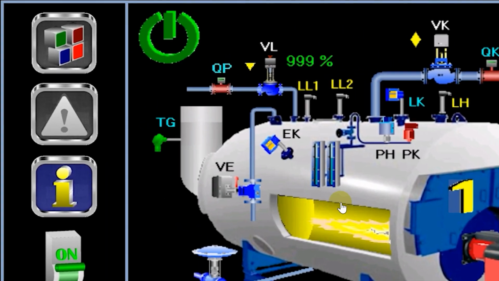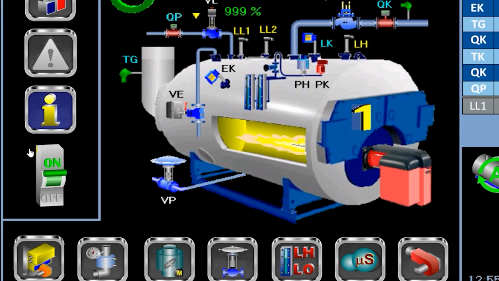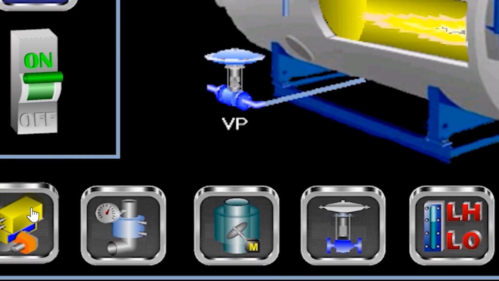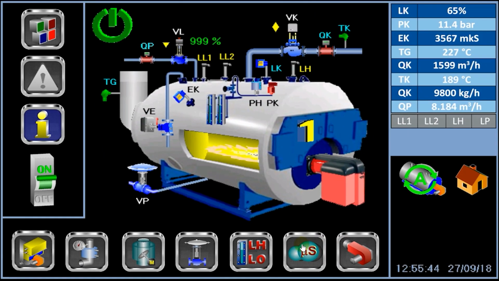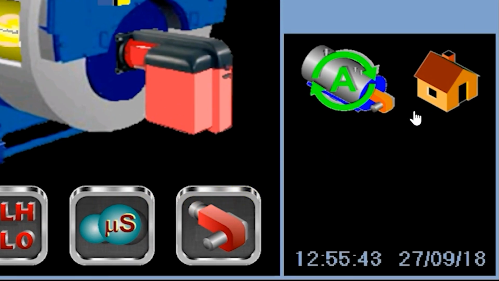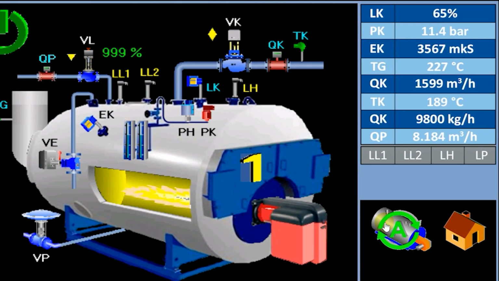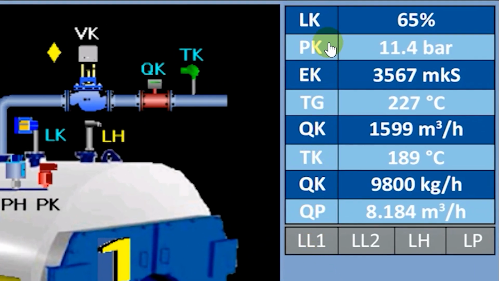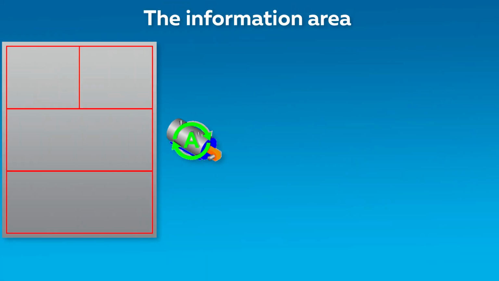The system area contains the navigation elements to go to the control system function menu. The process area contains the navigation elements to go to the boiler settings menu. The information area contains the elements indicating the system state. The current parameters area displays the current boiler operation parameters. The central area displays the mimic diagram of the steam boiler. Let's analyze each area in more detail.